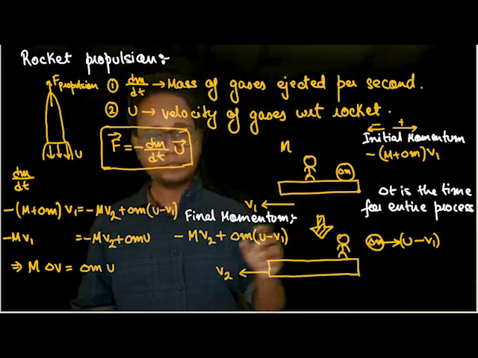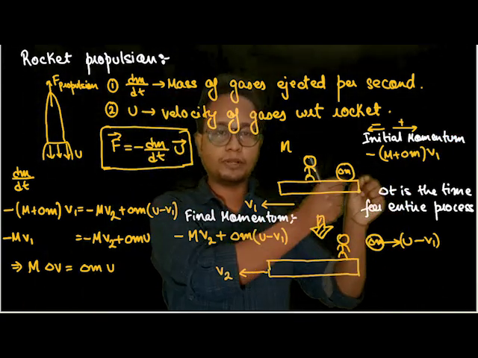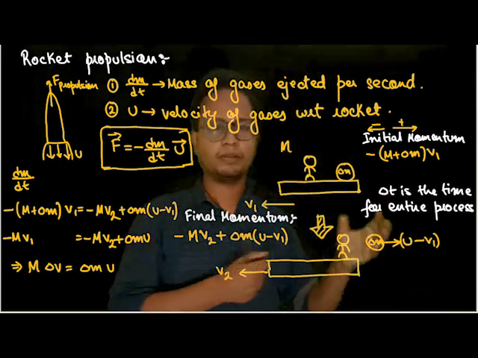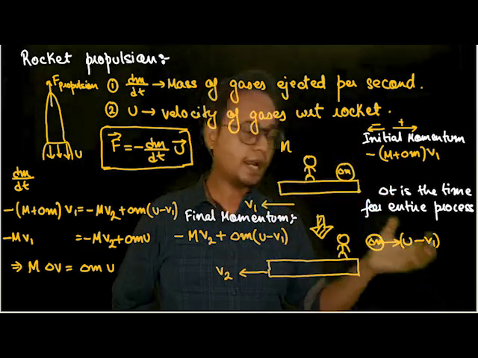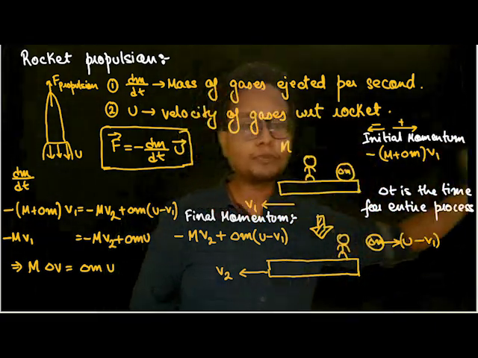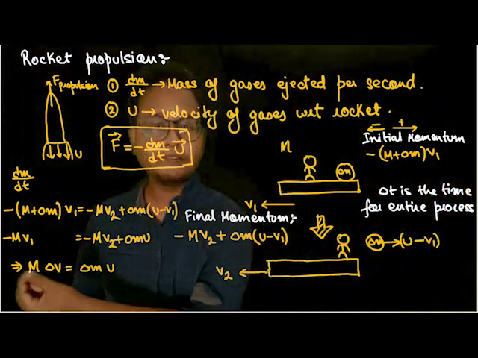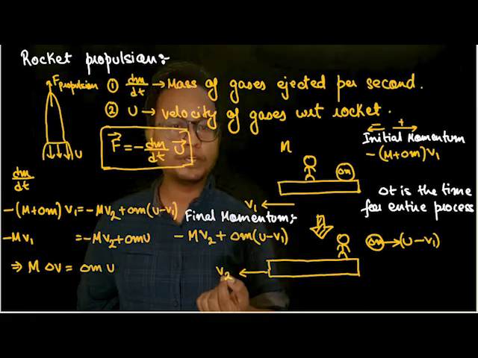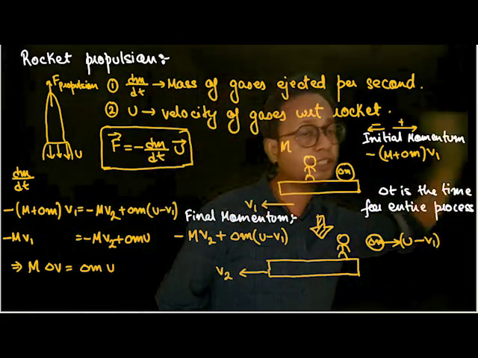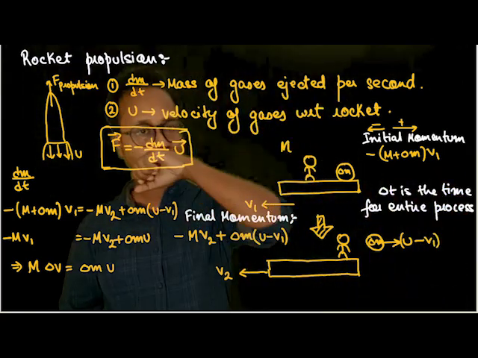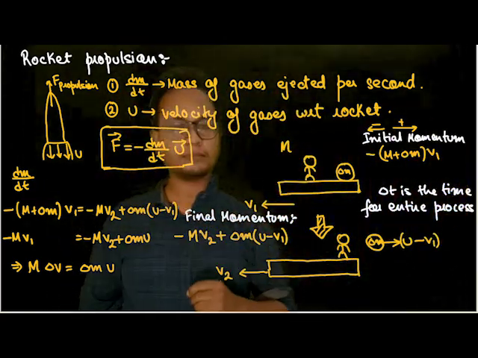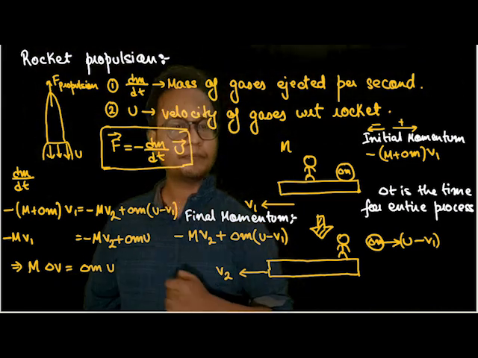So suppose there are a lot of stones kept, delta m, delta m, delta m. Not only one stone, there are a lot of stones kept, say 10 stones of delta m. And I take a mass and throw it with velocity 10 meters per second. So each time I'm throwing, the delta v is changing from v1 to v2. Then again I picked up a stone and threw it, v2 to v3. Again I picked up a stone and threw it, v3 to v4, isn't it? So each time I'm picking up a stone and throwing it, the velocity is changing.